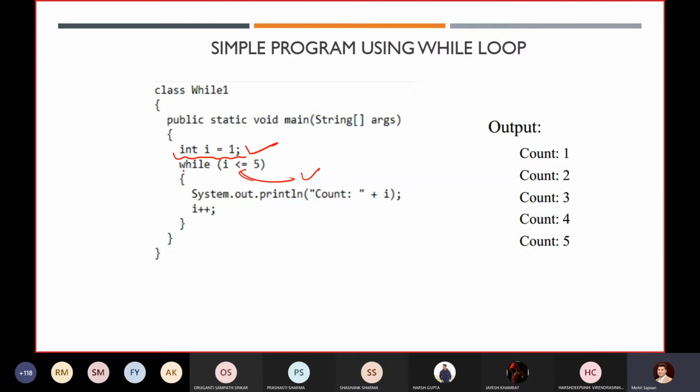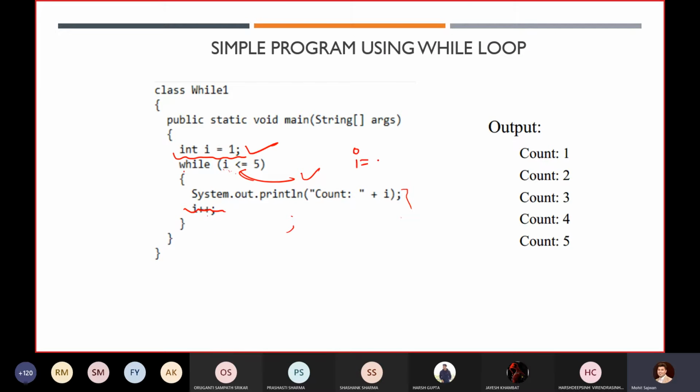Then this is the condition you are going to check inside the while loop. This is the body, and then if you want to, you are going to perform some operation on that particular variable. Here I am incrementing the value, I equals I plus plus, because I don't want an infinite loop. If I am not going to write this statement, then what will happen? It will go inside the infinite loop. Okay, why? Because I am not incrementing the value of I.